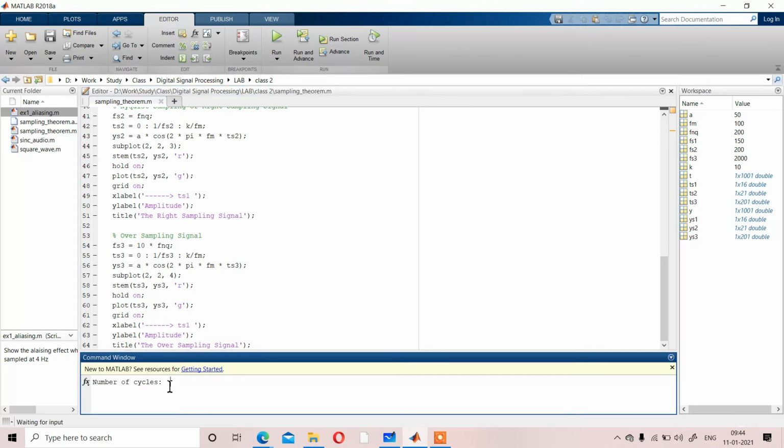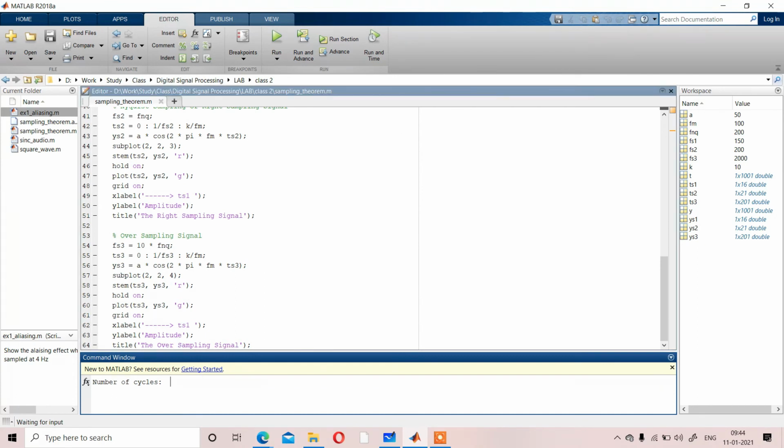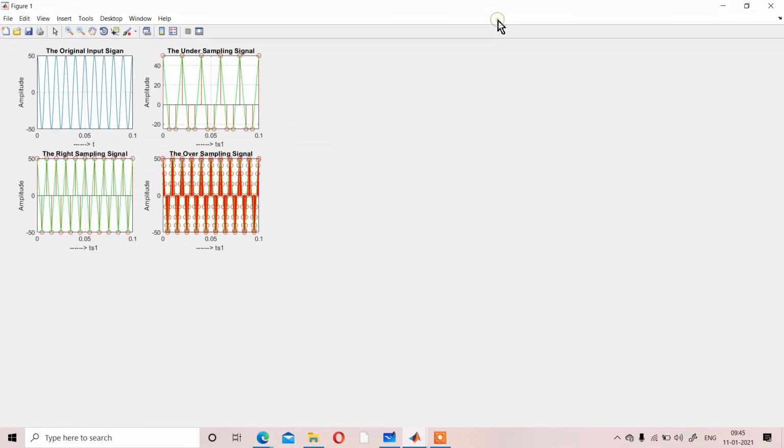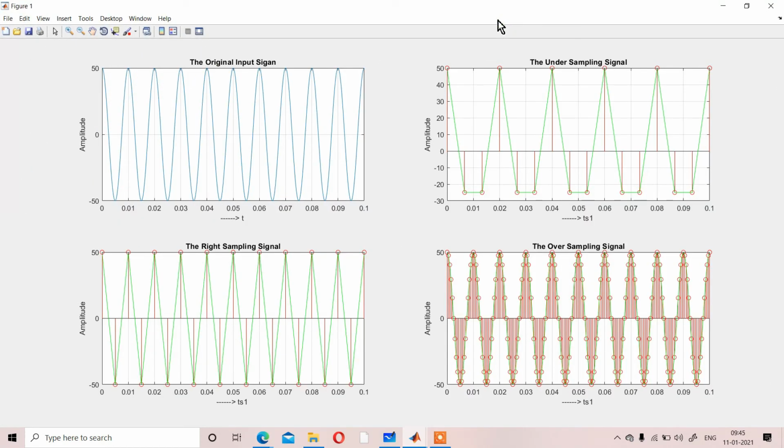first it will ask the number of cycles, how many cycles you want to get. We want to get, suppose, 10 cycles, and amplitude, suppose 50, and the maximum frequency you are considering is 100. So with respect to that, if we check the output, that is your output.